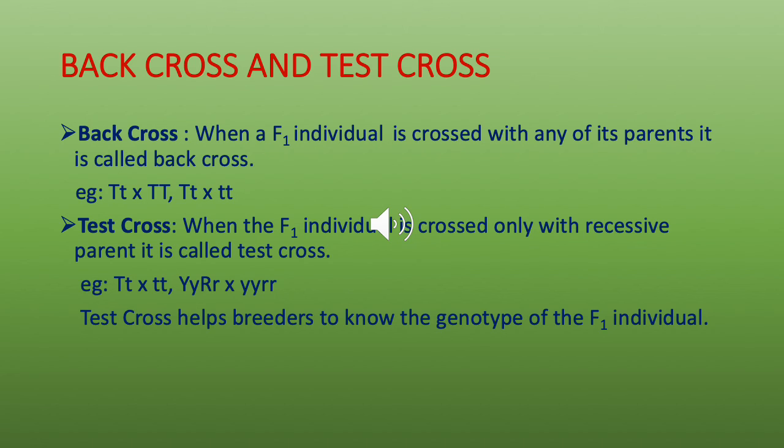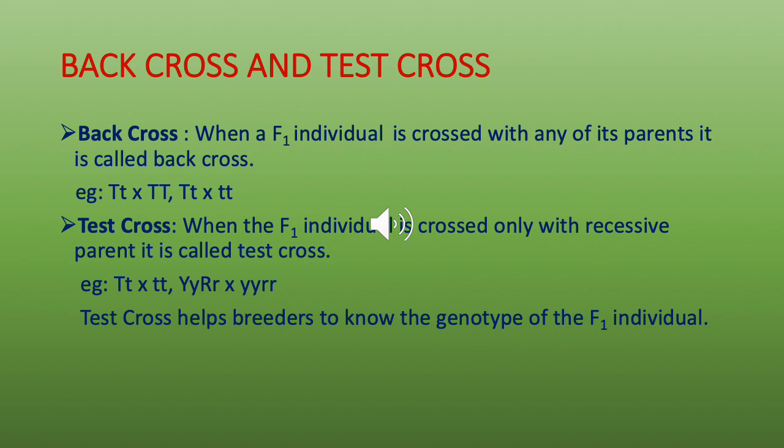So the phenotypic ratio will be 2 is to 2, 2 tall is to 2 dwarf. That shows that the F1 hybrid plant has the recessive factor or the recessive allele.